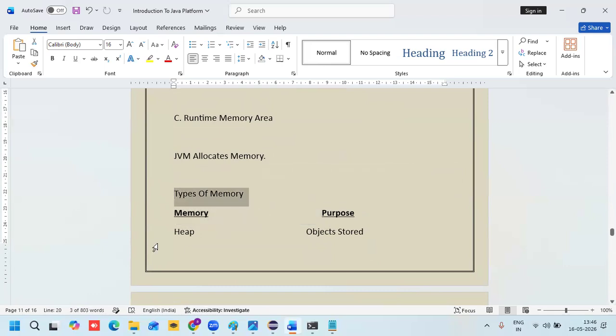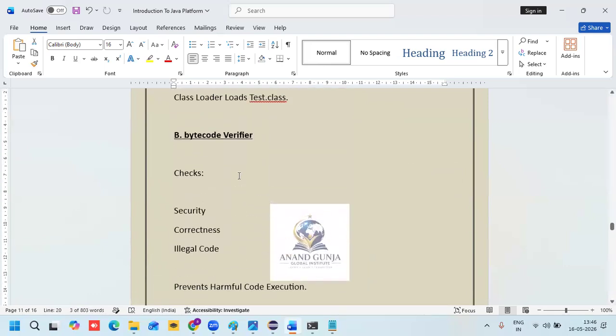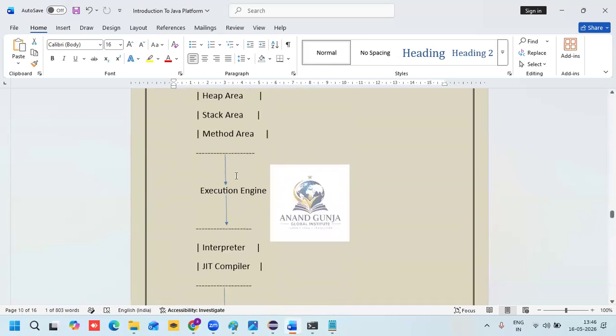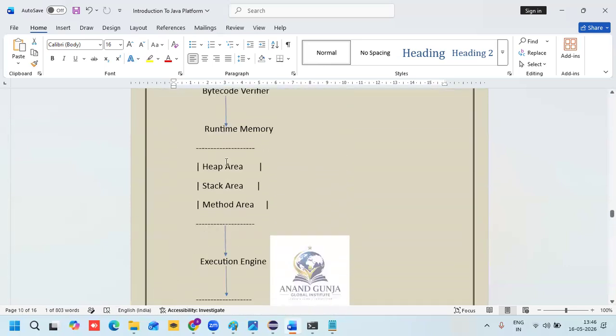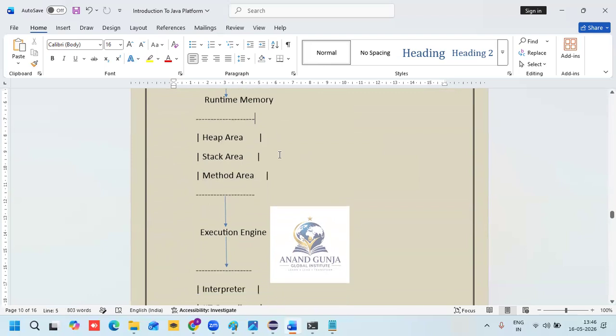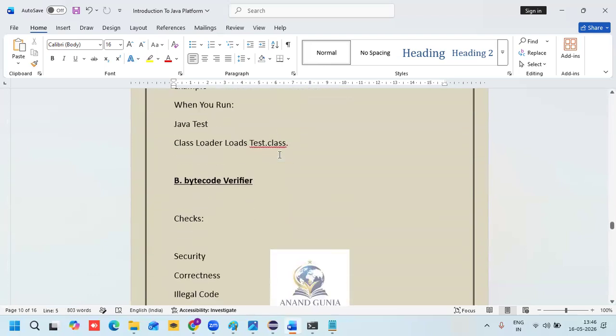So, memory and purpose. Heap memory is there. I already explained heap memory here. These are the memory segments: heap memory, stack memory, and method area. Three types of memory, keep this in mind.